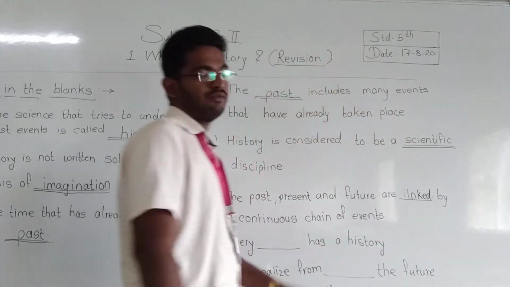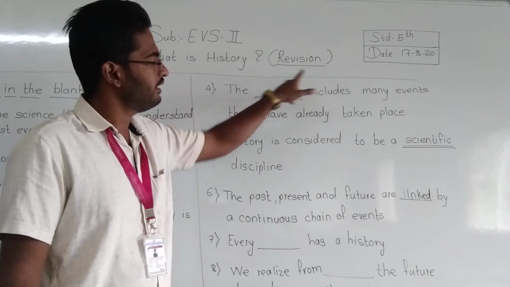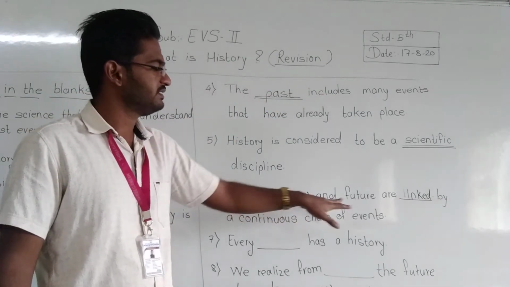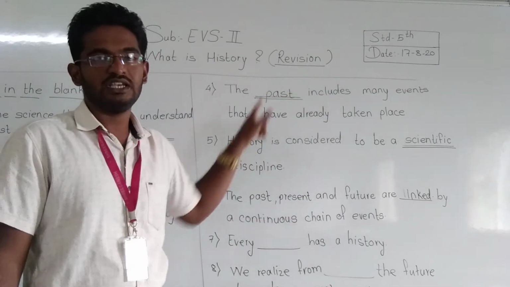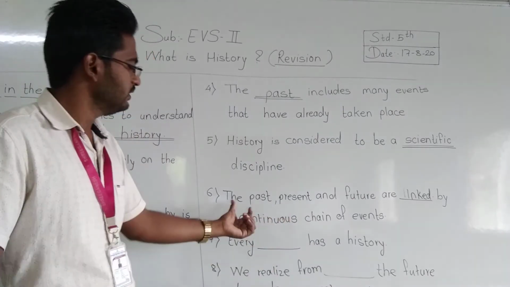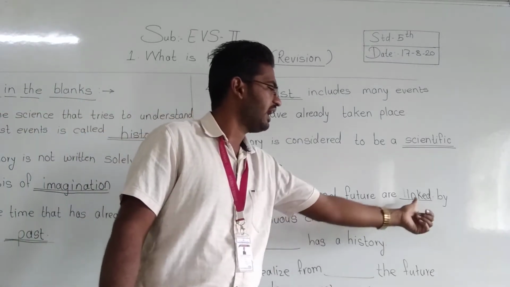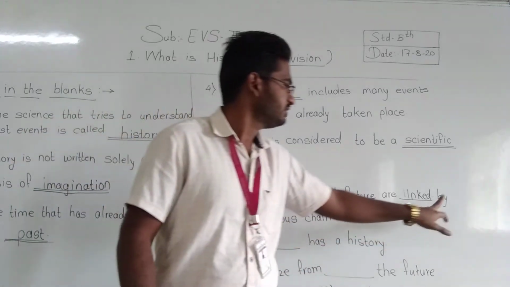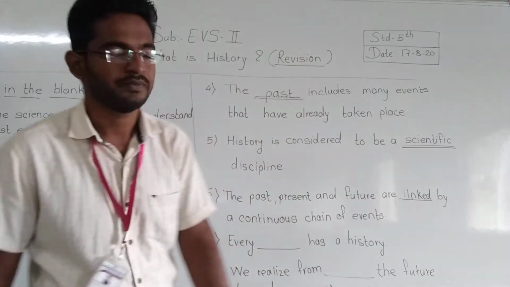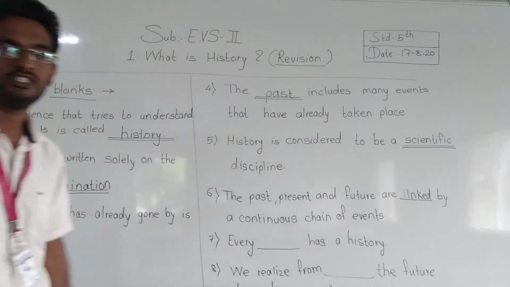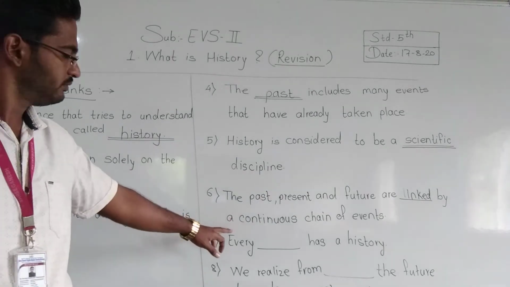You remember that when I was teaching this, we had drawn these three words, past, present and future, and we had made one chain around it. So the past, present and future are linked by a continuous chain of events. And next one, number 7.